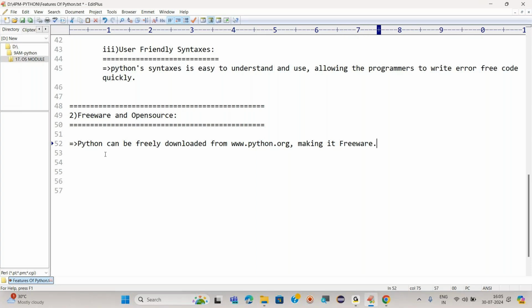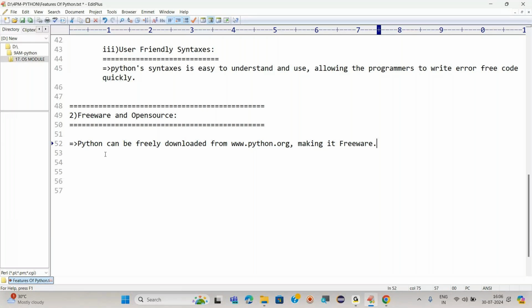So what is freeware? We can easily download it from python.org, where we can access the download page of Python.